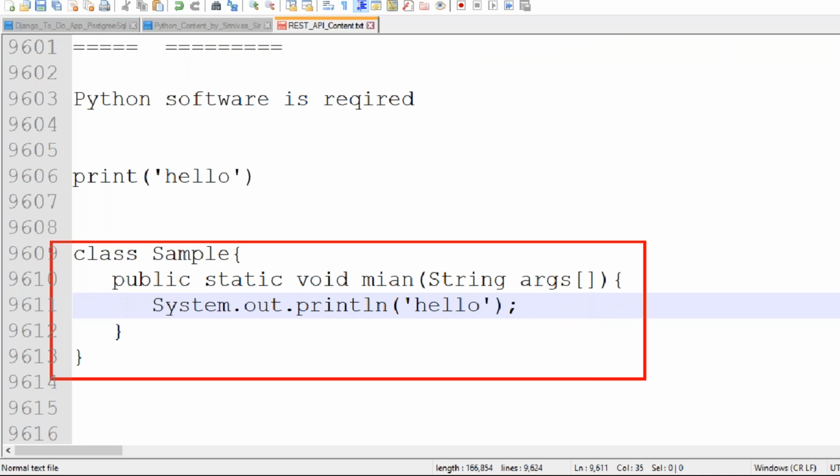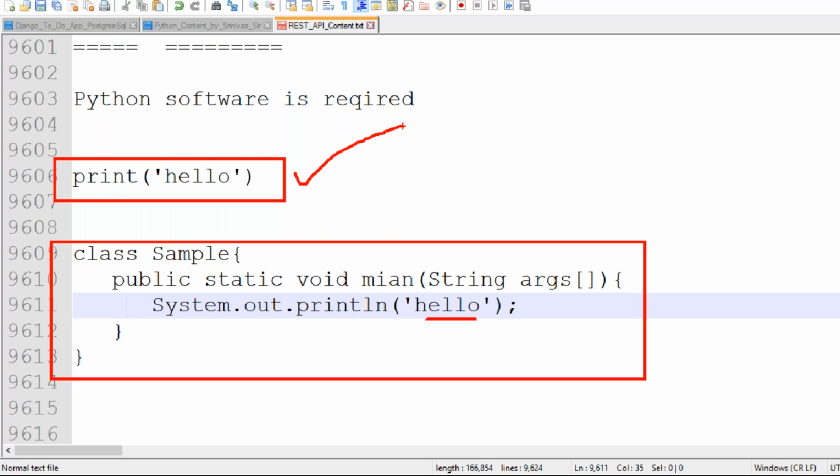So this is Java. Using Java, you are going to write a hello message. Using Python, you are going to write a hello message in a single line, by using the print method. If you know about the print method, then you can print hello.